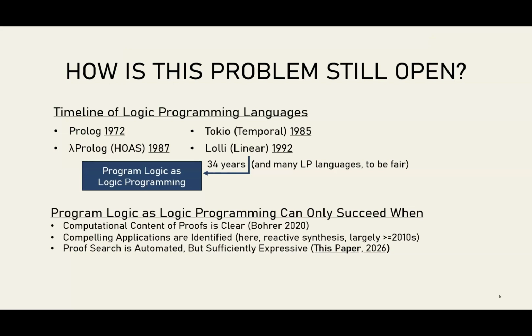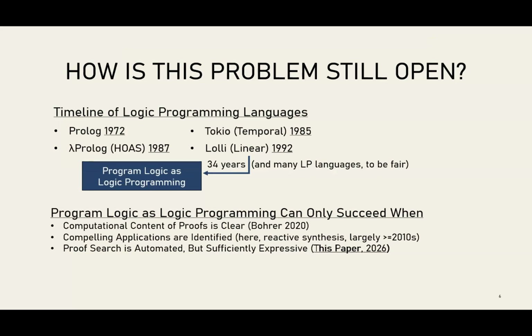So we've had Prolog since the 1970s. We've had temporal logic programming since the 80s. We've had higher order abstract syntax since the 80s. And we've had linear logic programming since at least 1992. And that's not as old as Prolog, but it is older than me. And so that's not the end of logic programming. There have been new languages developed in my lifetime, but there's been very little on programming logic as a logic programming language. And I argue that a few different things need to happen before this story could be told.